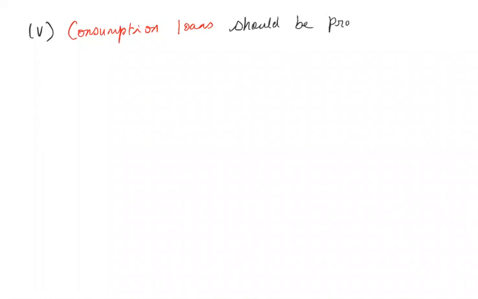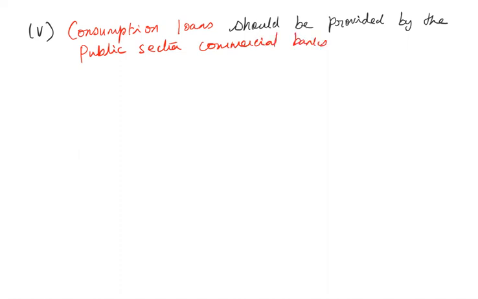Then the next measure, consumption loans should be provided by the public sector commercial banks to the weaker sections. So what are consumption loans?